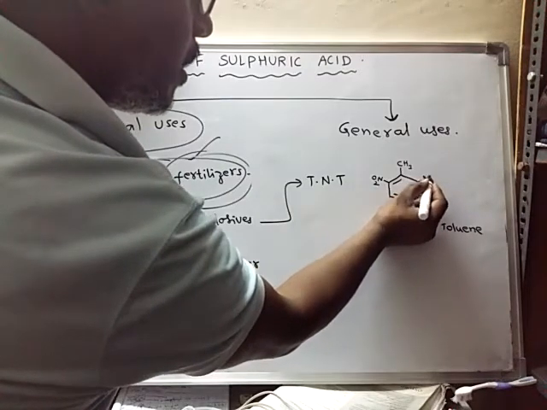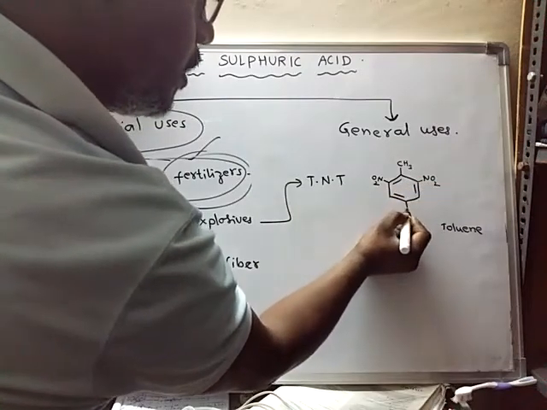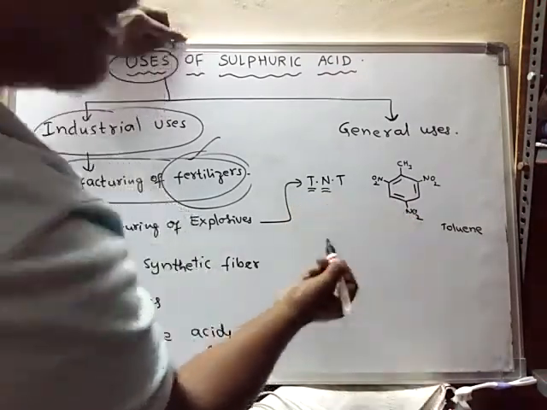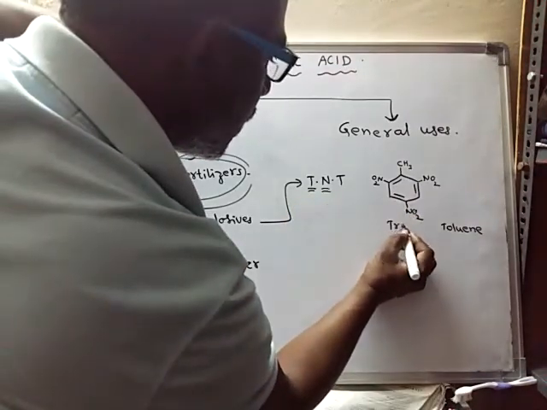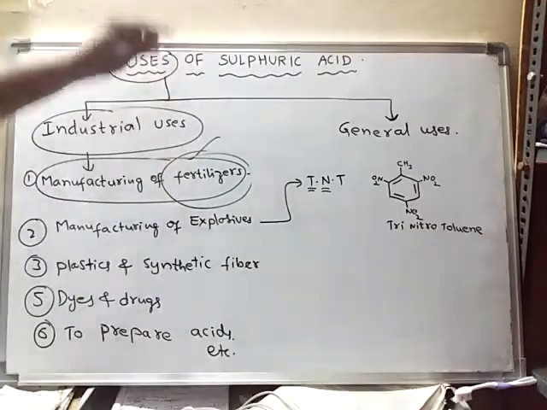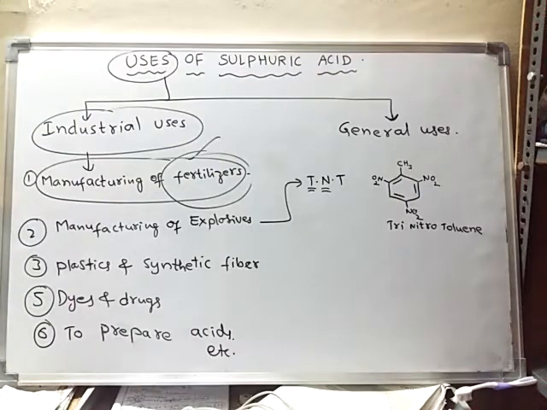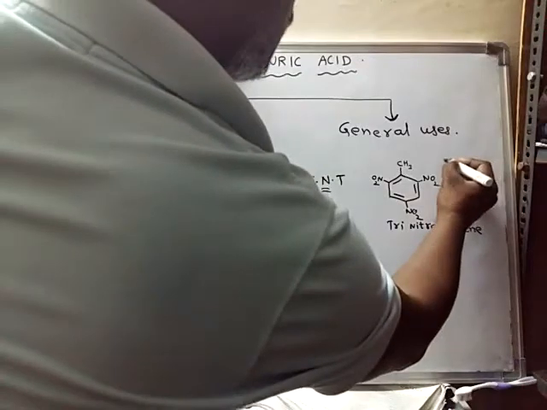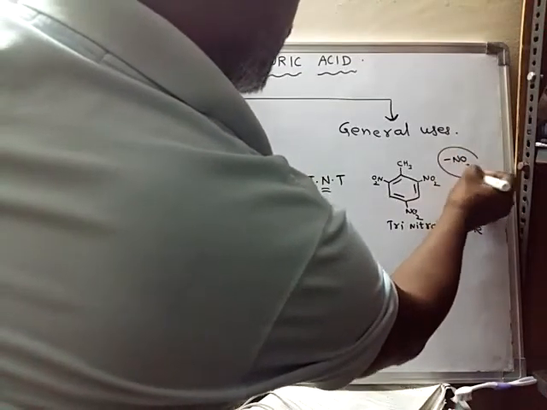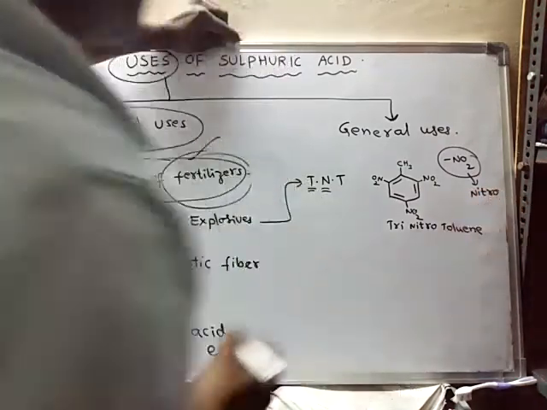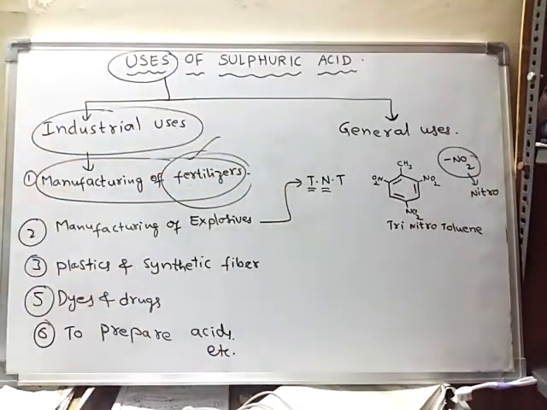Hence it is the NO2 group. There are 3 NO2 groups. NO2 group means nitro group. Hence the name is trinitrotoluene, because there are 3 nitro groups. So this is an explosive. Trinitrotoluene is an explosive.